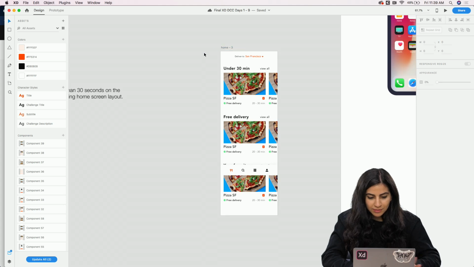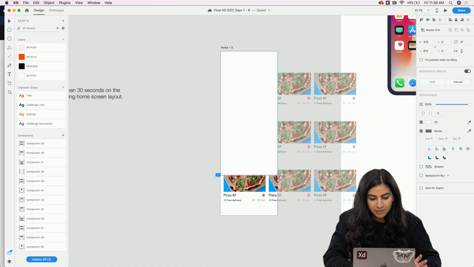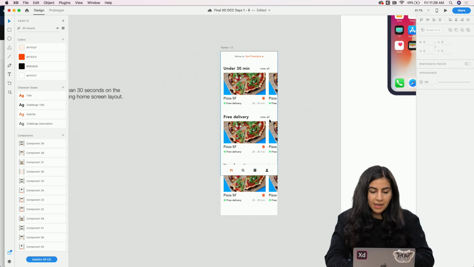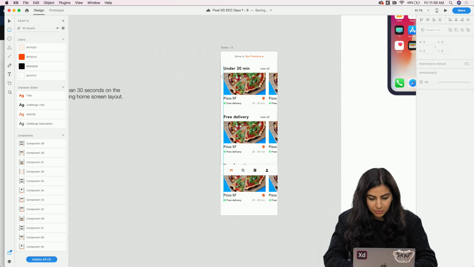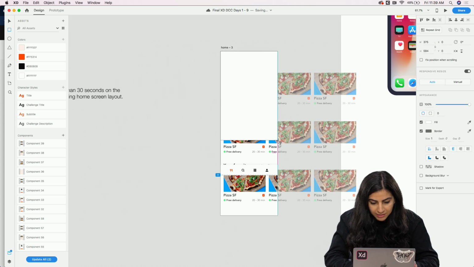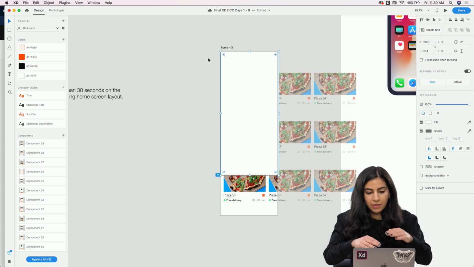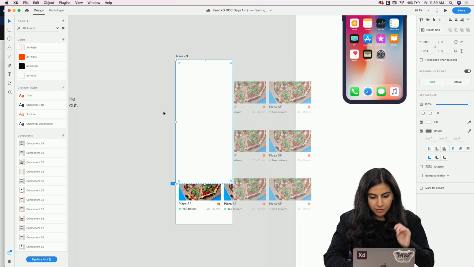So to get over that, I will create a rectangle that is white because that is the background color of my app. And then I'm just going to send it to the back. So it's kind of invisible, but that makes it have a background. And so after I do that, I'm going to create a new rectangle over it, just so I can mask everything to fit within this mockup, because I do have a longer screen.